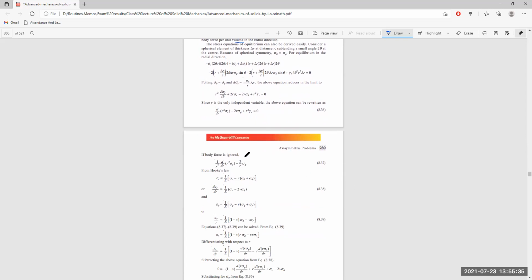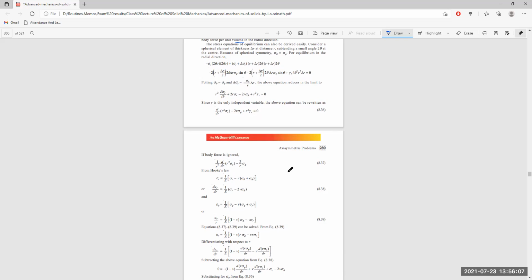If you ignore the body force, what will happen? This 1 by r square, you put it on the right side, 2 r sigma theta minus sigma phi on the right side, and divide both sides by r square itself. So it will become 1 by r, d by dr of sigma r is equal to the difference of sigma theta and sigma phi by r itself. Now from Hooke's law, we have a relation between r and sigma phi.